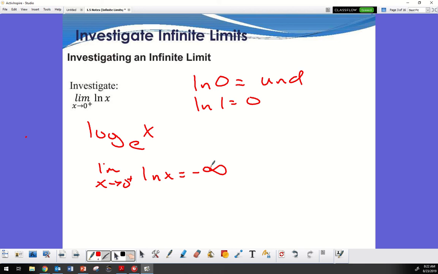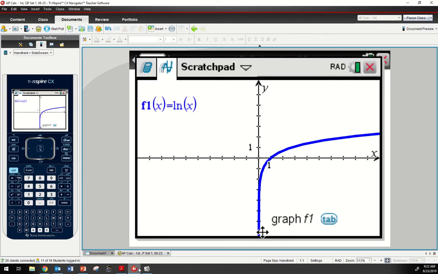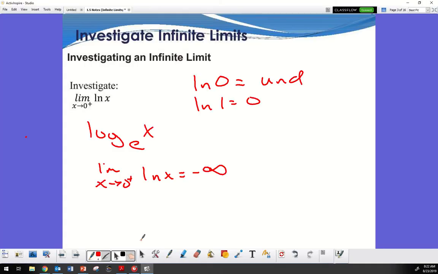No. Why? There is no left-hand side, right? There is no left-hand side of this, right? Since there is no left-hand side, I only could do this from the right-hand side. Make sense? Good. All right, so let's go back to here.